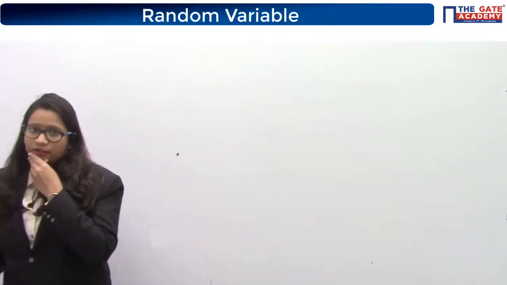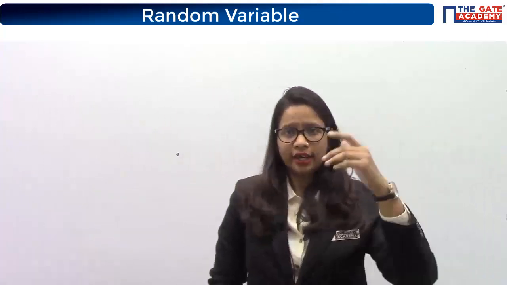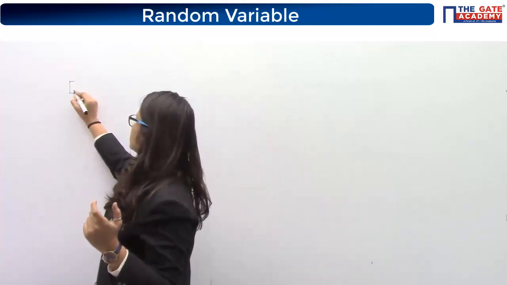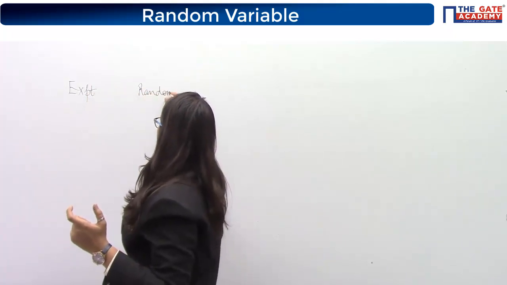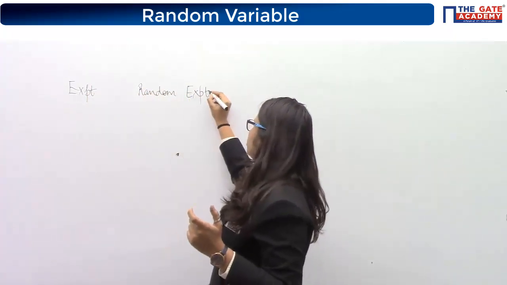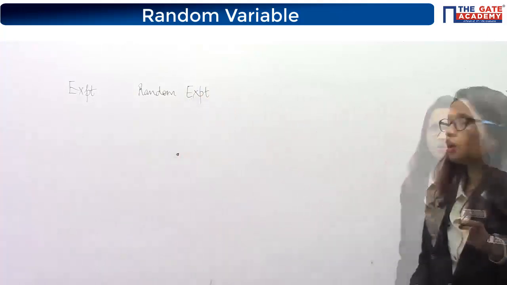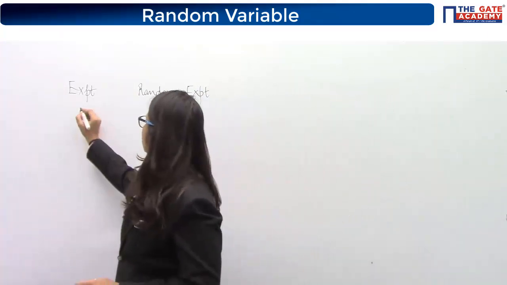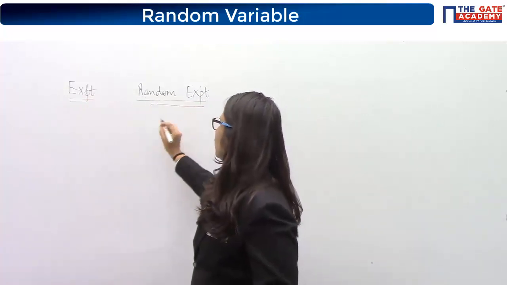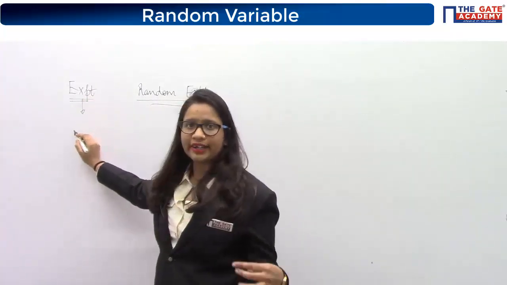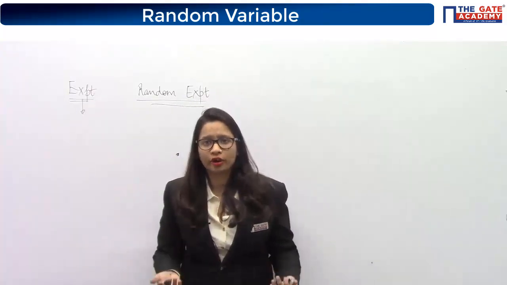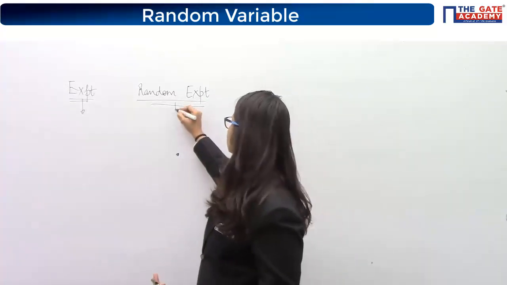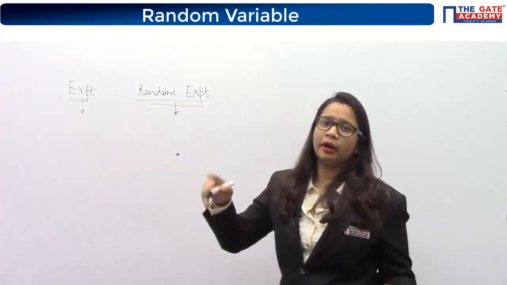So random variables. First of all, in the starting of the lectures of this chapter, probability, I told you the difference between the two terms, experiment and random experiment. Do you remember the difference? What is the difference between the two terms? The only difference was that in one case your outcome was already known to you beforehand. Without performing the experiment also you know your outcome, but in the other case you can't predetermine your outcomes.